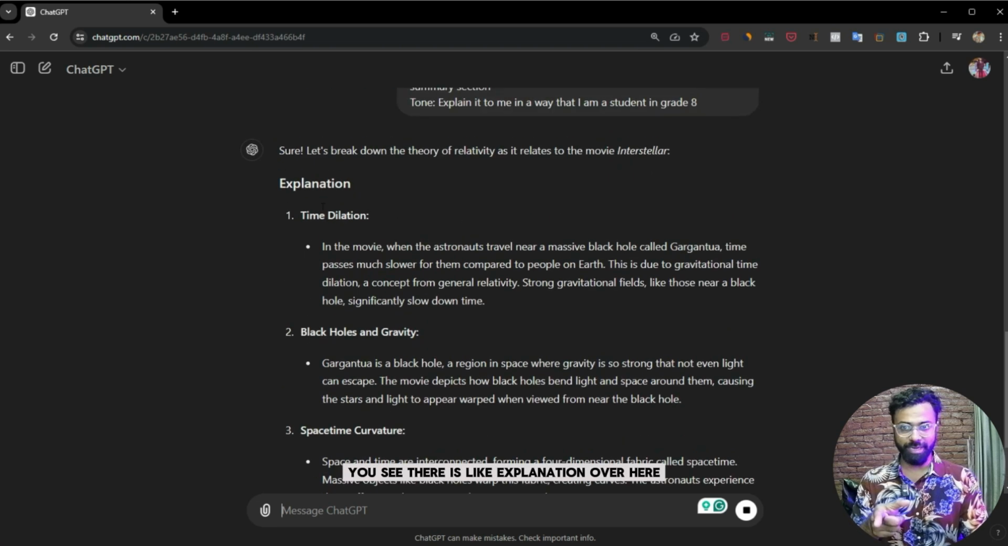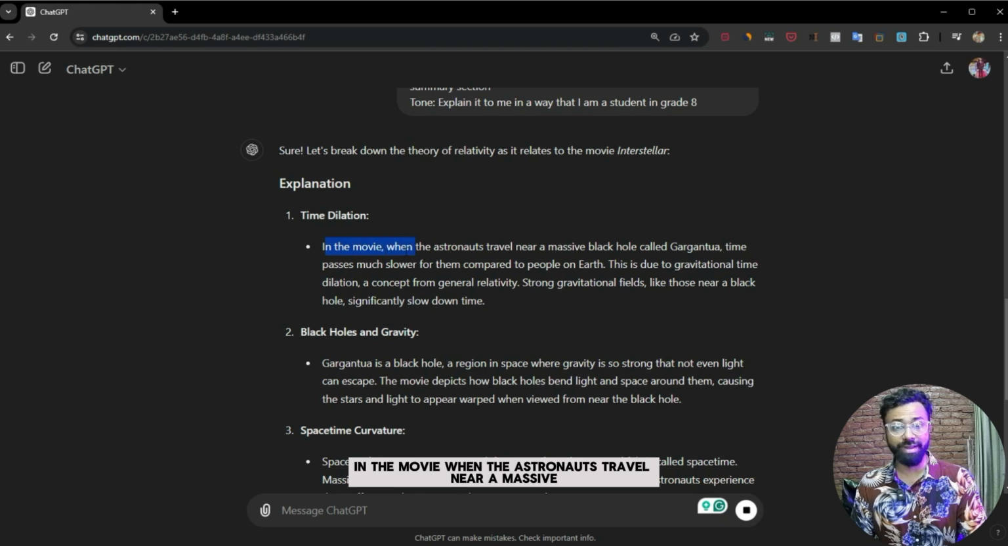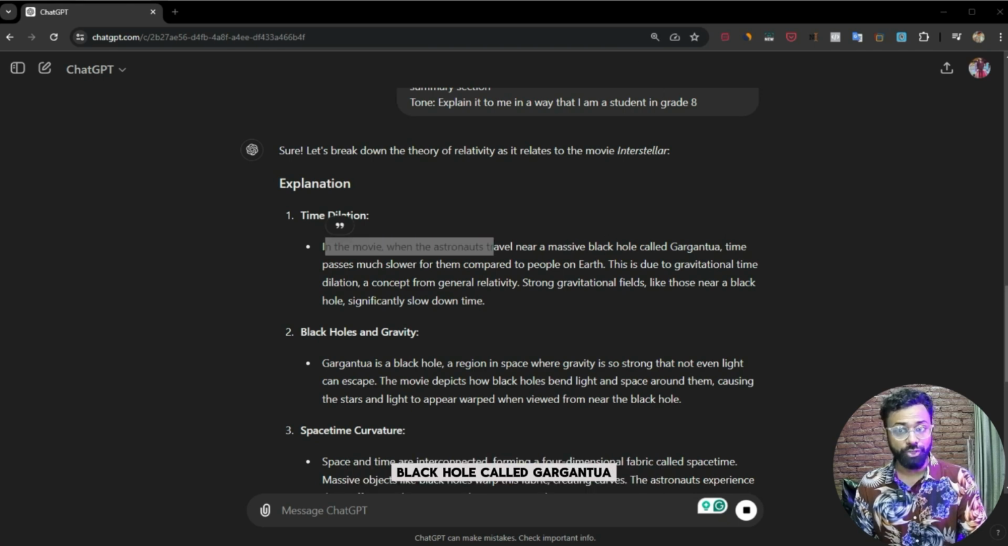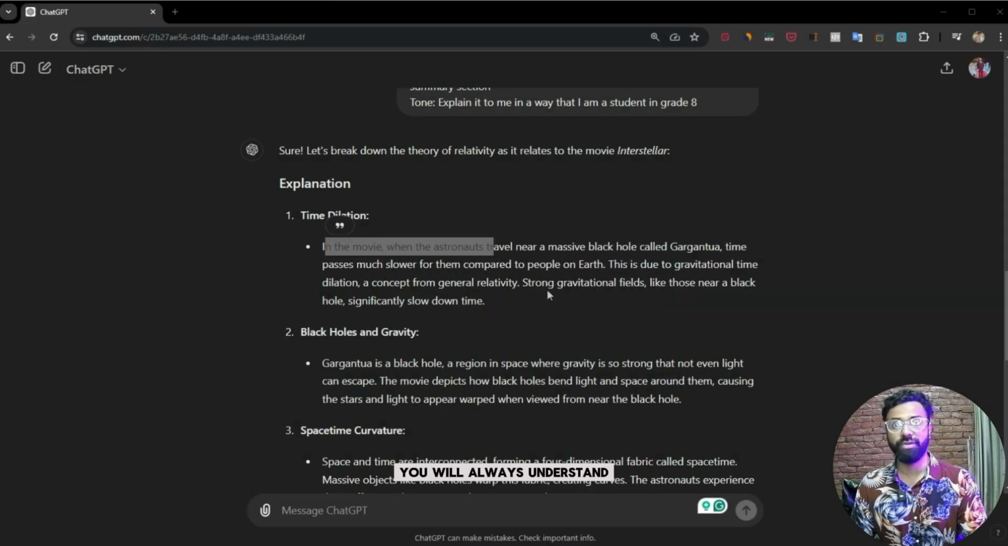You see there is an explanation over here, time dilation. In the movie, when the astronauts travel near a massive black hole called Gargantua, time passes much slower for them compared to people on Earth. And this is due to, blah blah blah. If you have seen the movie, you will understand.